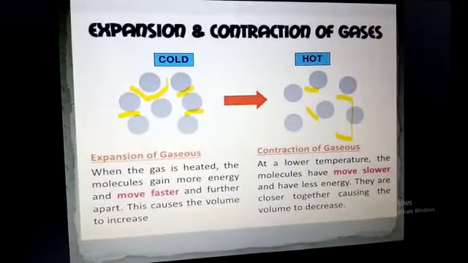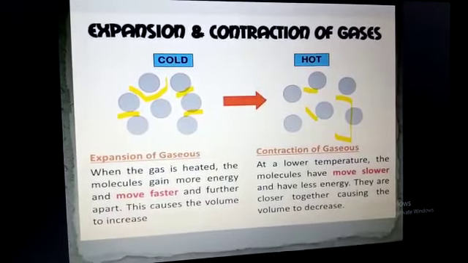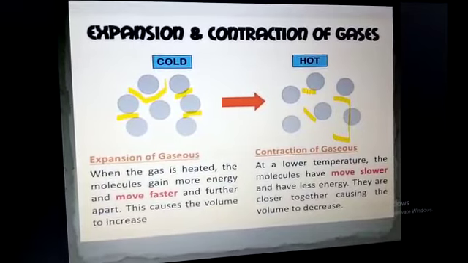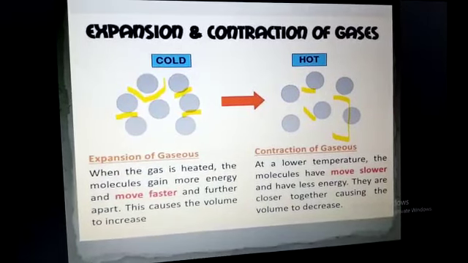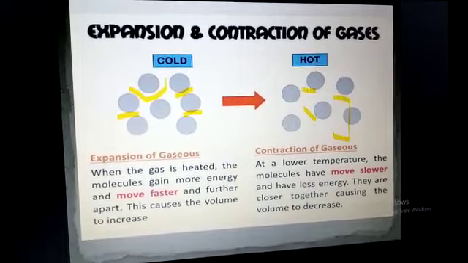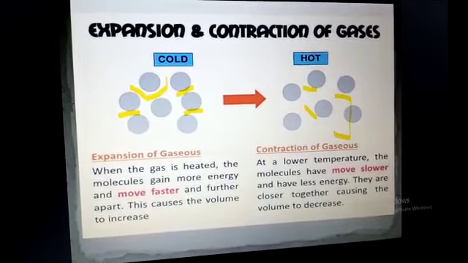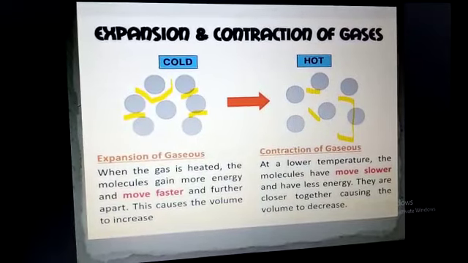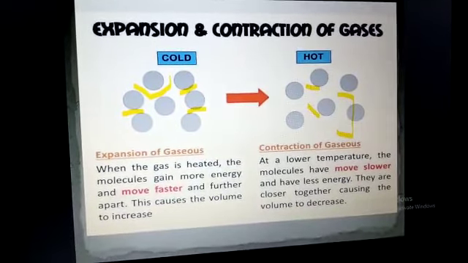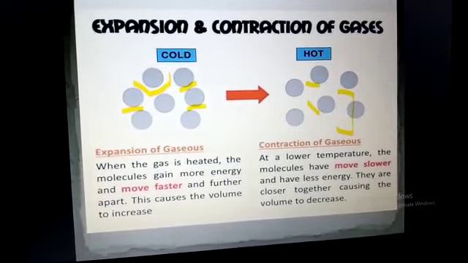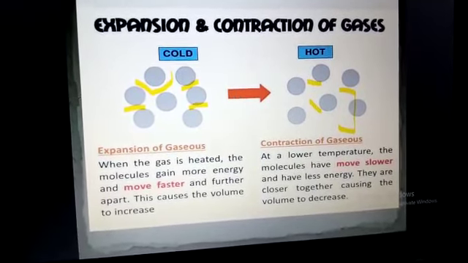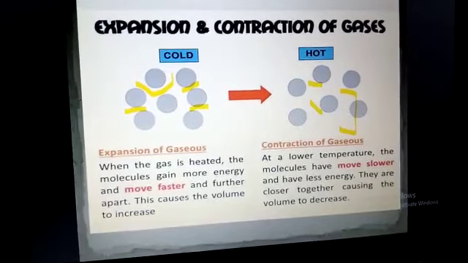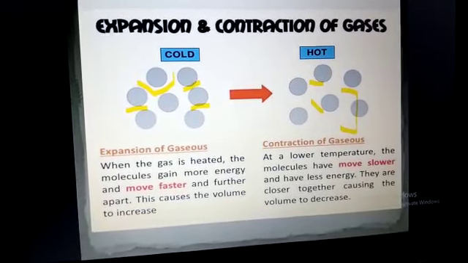Expansion and contraction of gases. First of all, expansion of gases: when the gas is heated, the molecules gain more energy and move faster and further apart. This causes the volume to increase. This is the space between the molecules. So when space occurs between the gas molecules, they expand, and this process is called expansion.